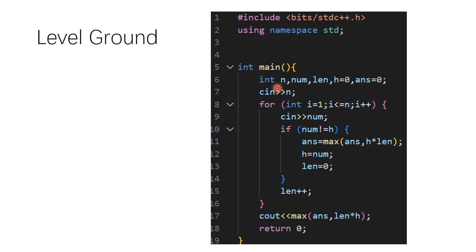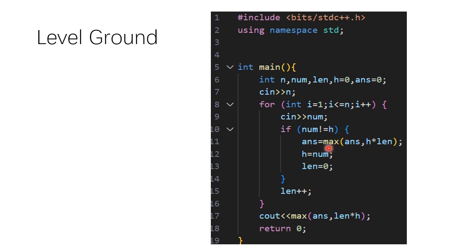Like here, we have variables n, num, length, height, answer. We just read in the height, and if the height is not the same as the previous height, then it means we have a new rectangle. They don't have the same height, so it's a new rectangle.